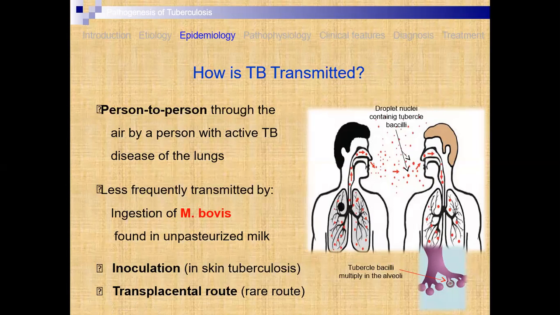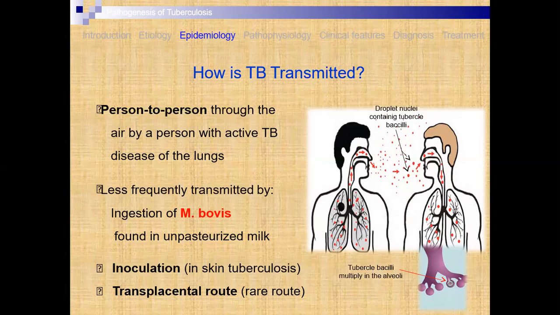Less frequently it is transmitted by ingestion, by Mycobacterium bovis found in unpasteurized milk. Milk may also contain some of this microorganism, Mycobacterium bovis, but there are very few chances that it is present and transfers the disease in the case of unpasteurized milk, so we always boil milk, because boiling kills Mycobacterium bovis.